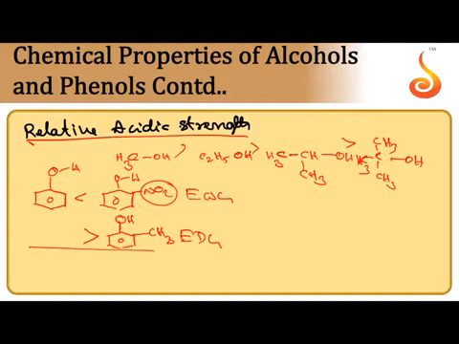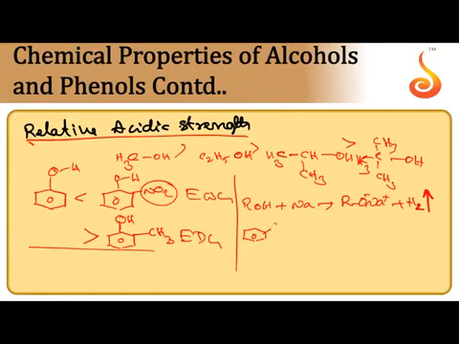Another example I forgot: when ROH is reacted with sodium metal, we can get RONa along with the release of hydrogen gas. But ROH cannot react with sodium hydroxide or potassium hydroxide, whereas phenol, since its acidic strength is more, can react with sodium as well as sodium hydroxide, forming sodium phenoxide plus H2O.